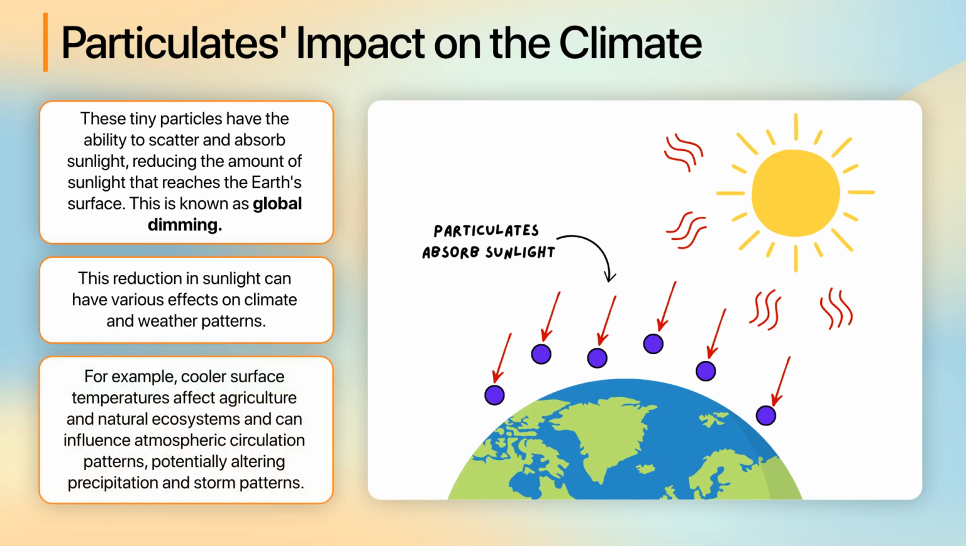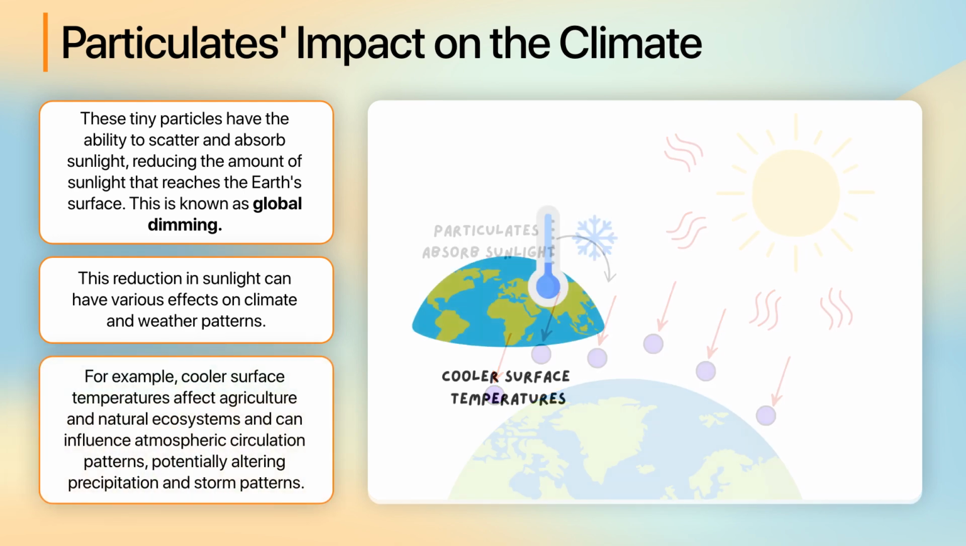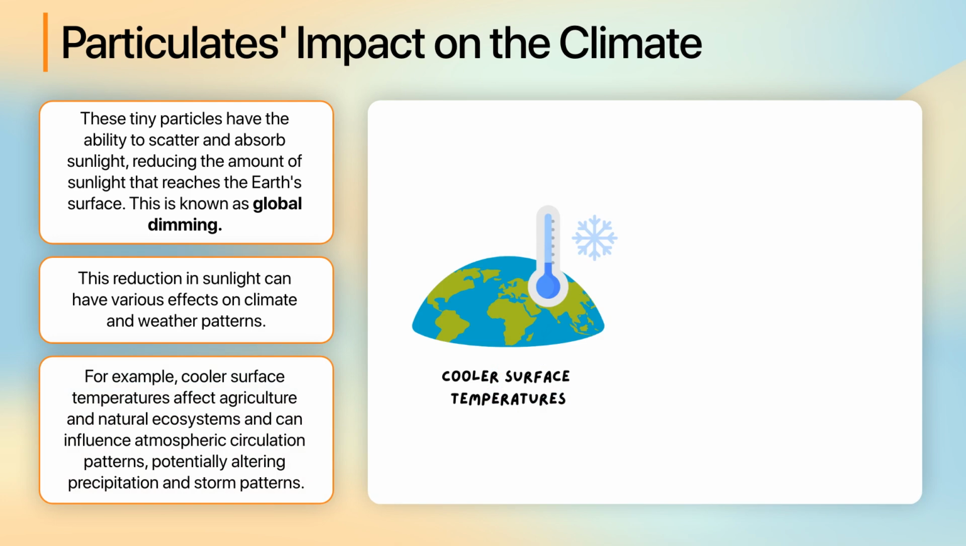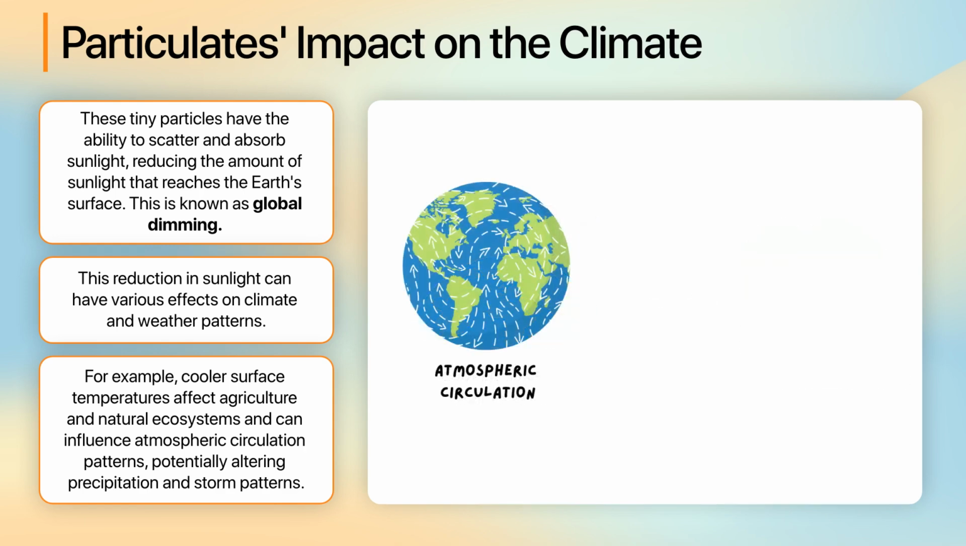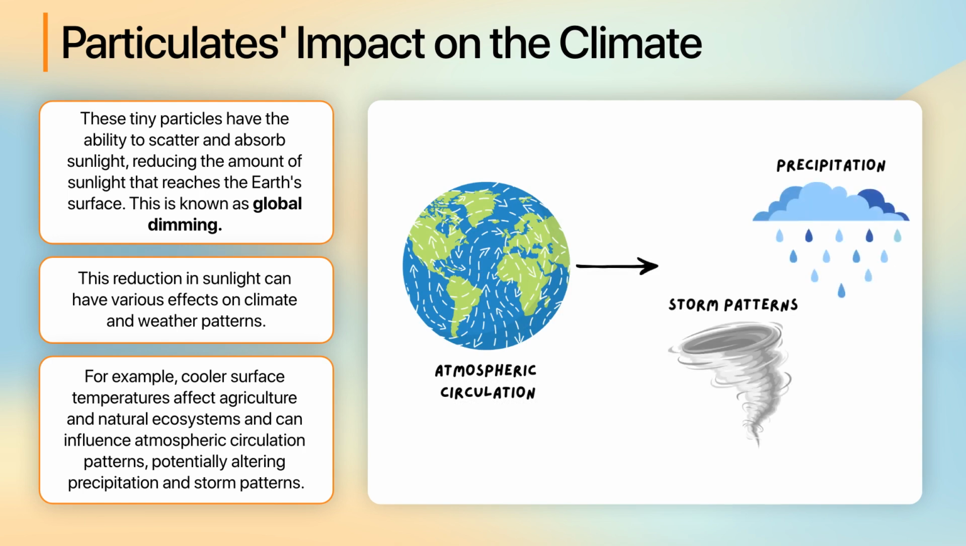For example, less sunlight can lead to cooler surface temperatures in certain regions, potentially affecting agriculture and natural ecosystems. Additionally, changes in temperature can influence atmospheric circulation patterns, potentially altering precipitation and storm patterns.